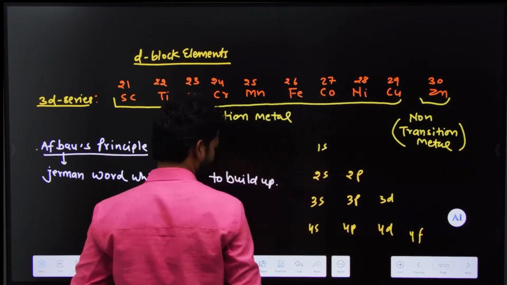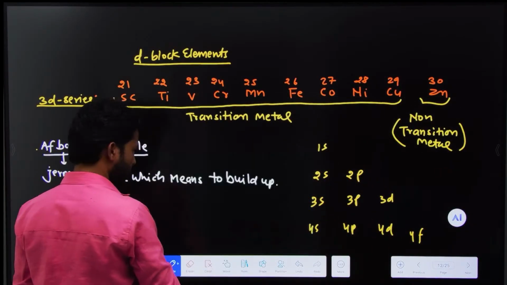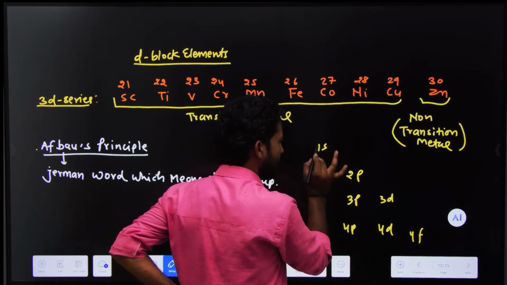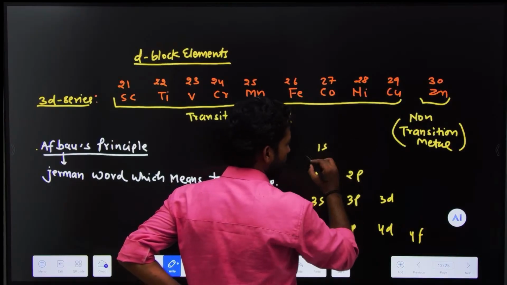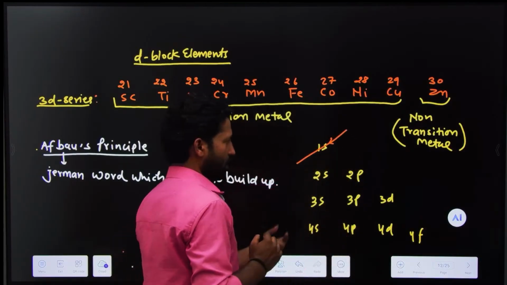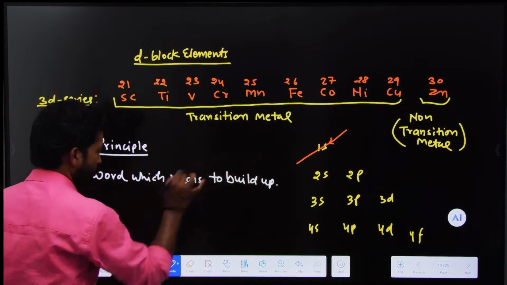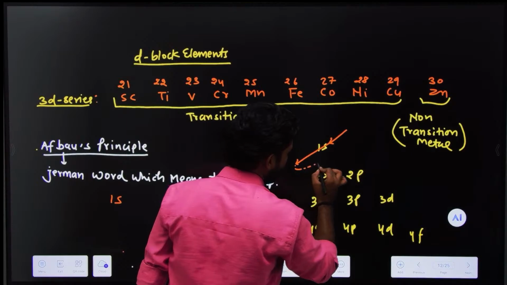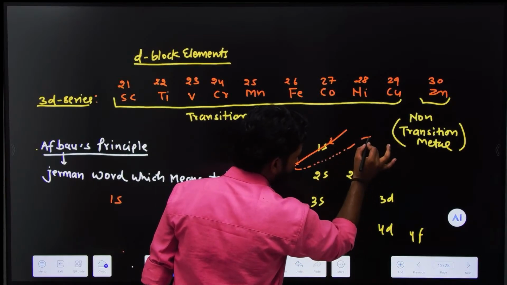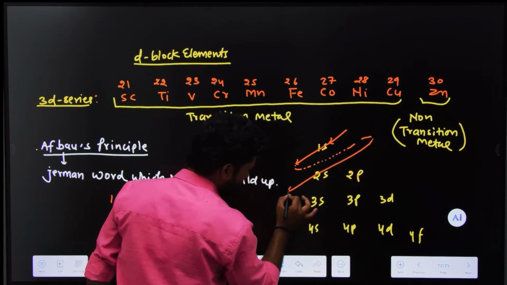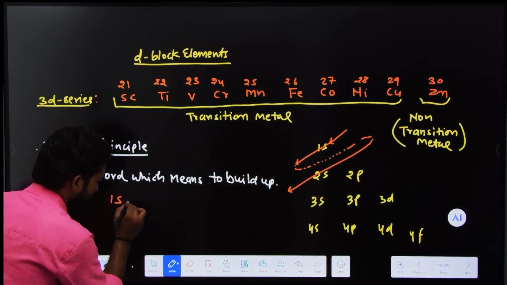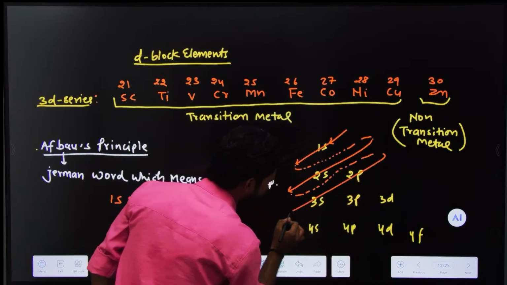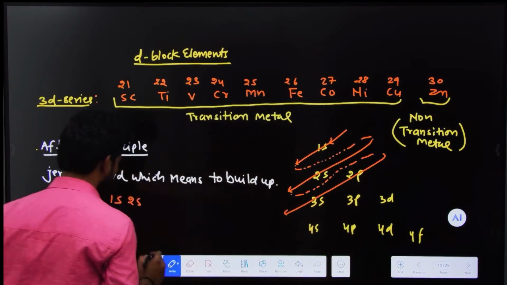These are subshells, arranged in increasing order of energy. This subshell has the lowest energy, so it is kept first. First we take 1s, then return from this side and we get 2s. Again, return by this side and we get 2p and 3s.